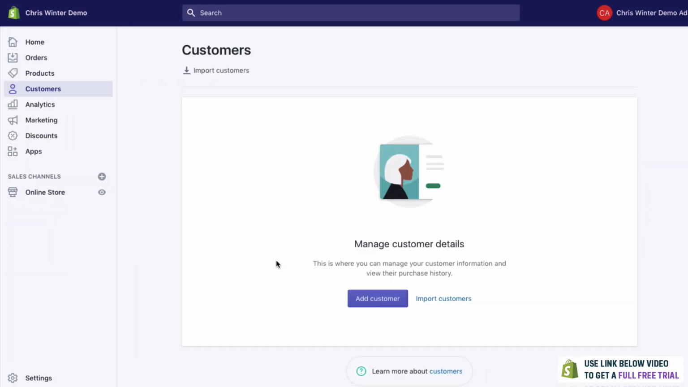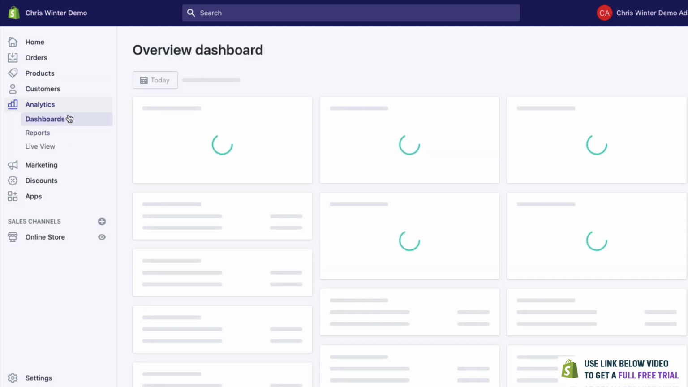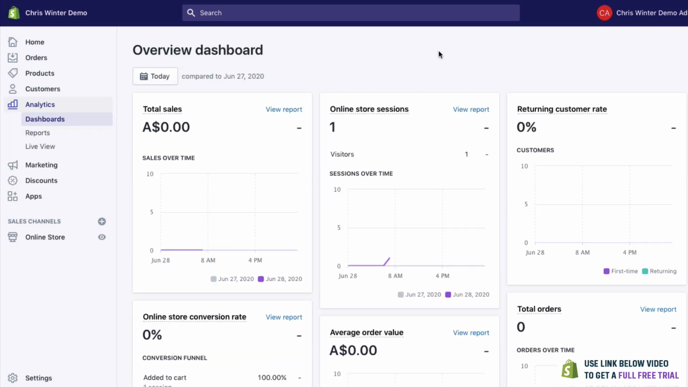Customers is when people have created an actual product, or bought an actual product, I should say. You can get all their details and send them emails and things like that. You'll get their address if they've provided it, so you can send it off. One of my favorites is analytics, and analytics is essentially the stats of your website.